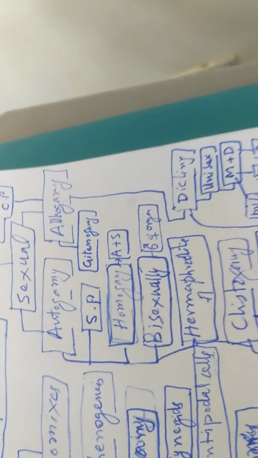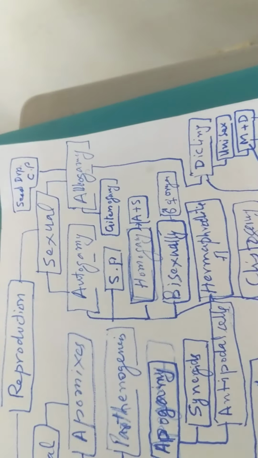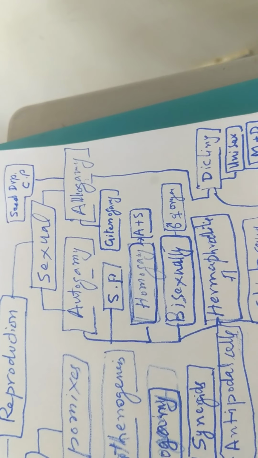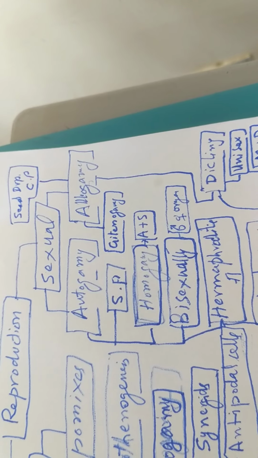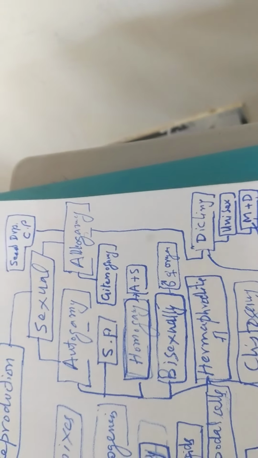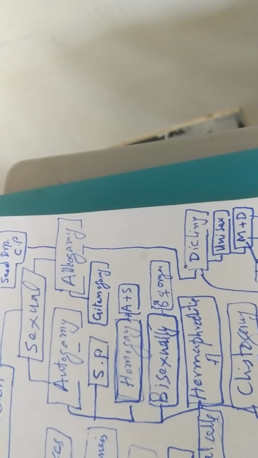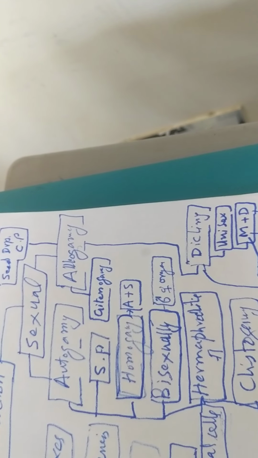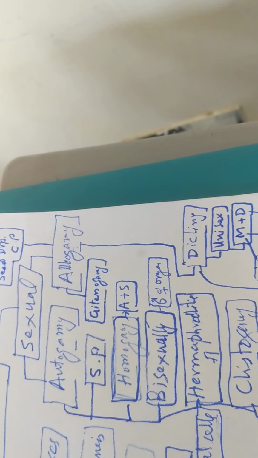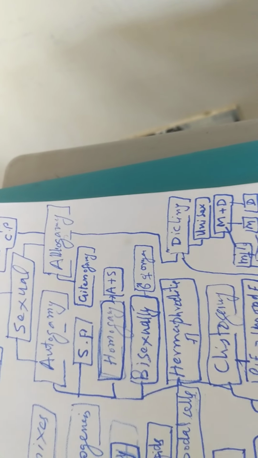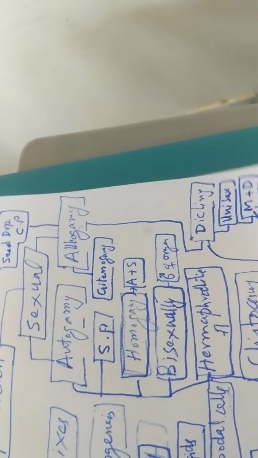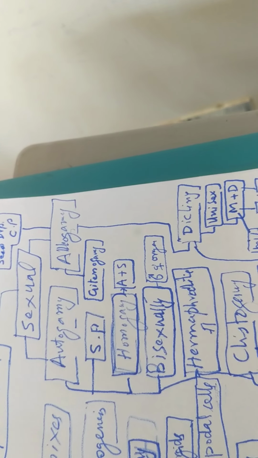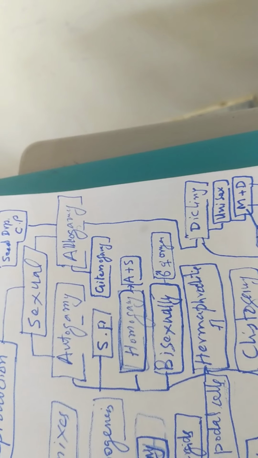Self-pollination means when male and female sex organs are present on the same flower, whereas in allogamy, male and female sex organs are present on different flowers. When the plant is the same but flowers are different, it's called geitonogamy.